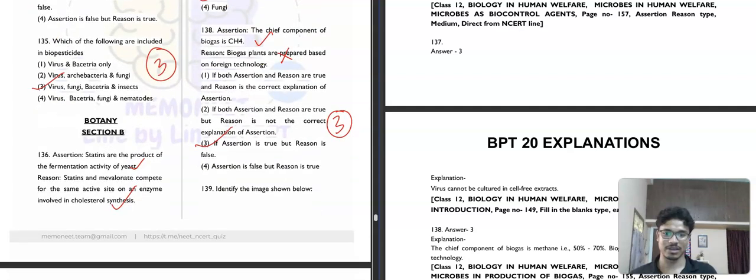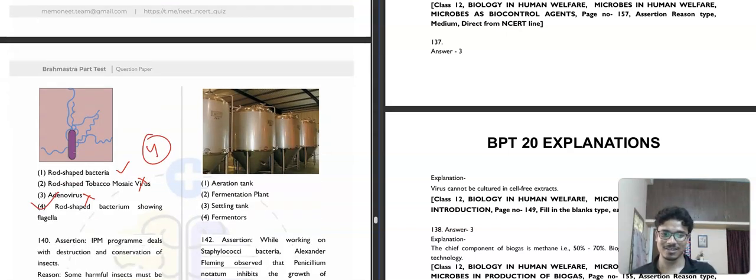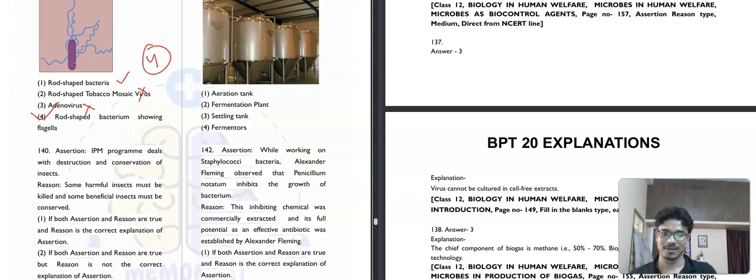And question number 139. It is saying, identify the image. Rod-shaped bacteria. Okay, this is a correct one actually. Rod-shaped tobacco mosaic virus, no. Adenovirus, no. Rod-shaped bacterium showing flagella. This is more correct. That's why the fourth option is our correct answer. That's why I say that you should always read all the options. If you just saw the first option, rod-shaped bacteria, yes, it is rod-shaped bacteria, this should be the correct answer.